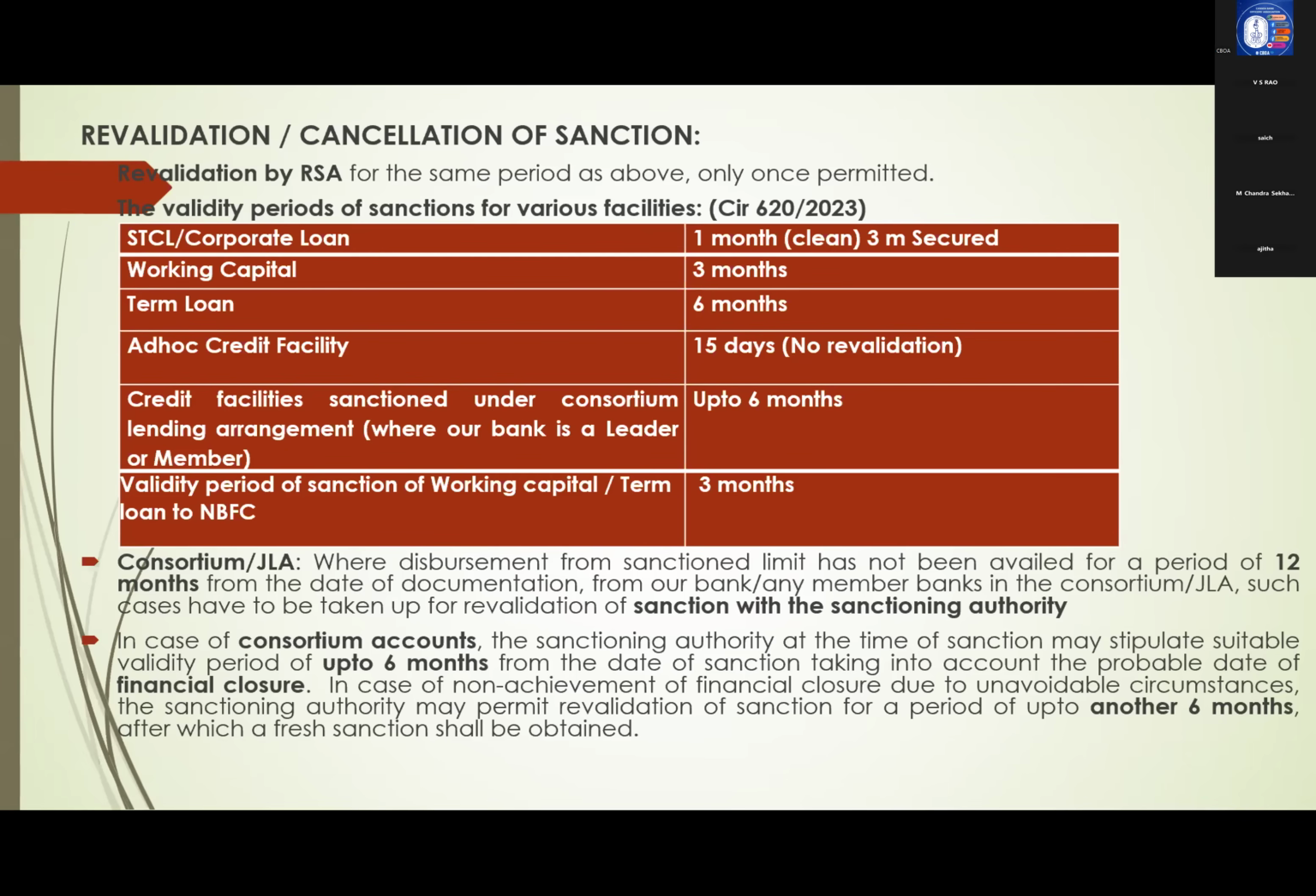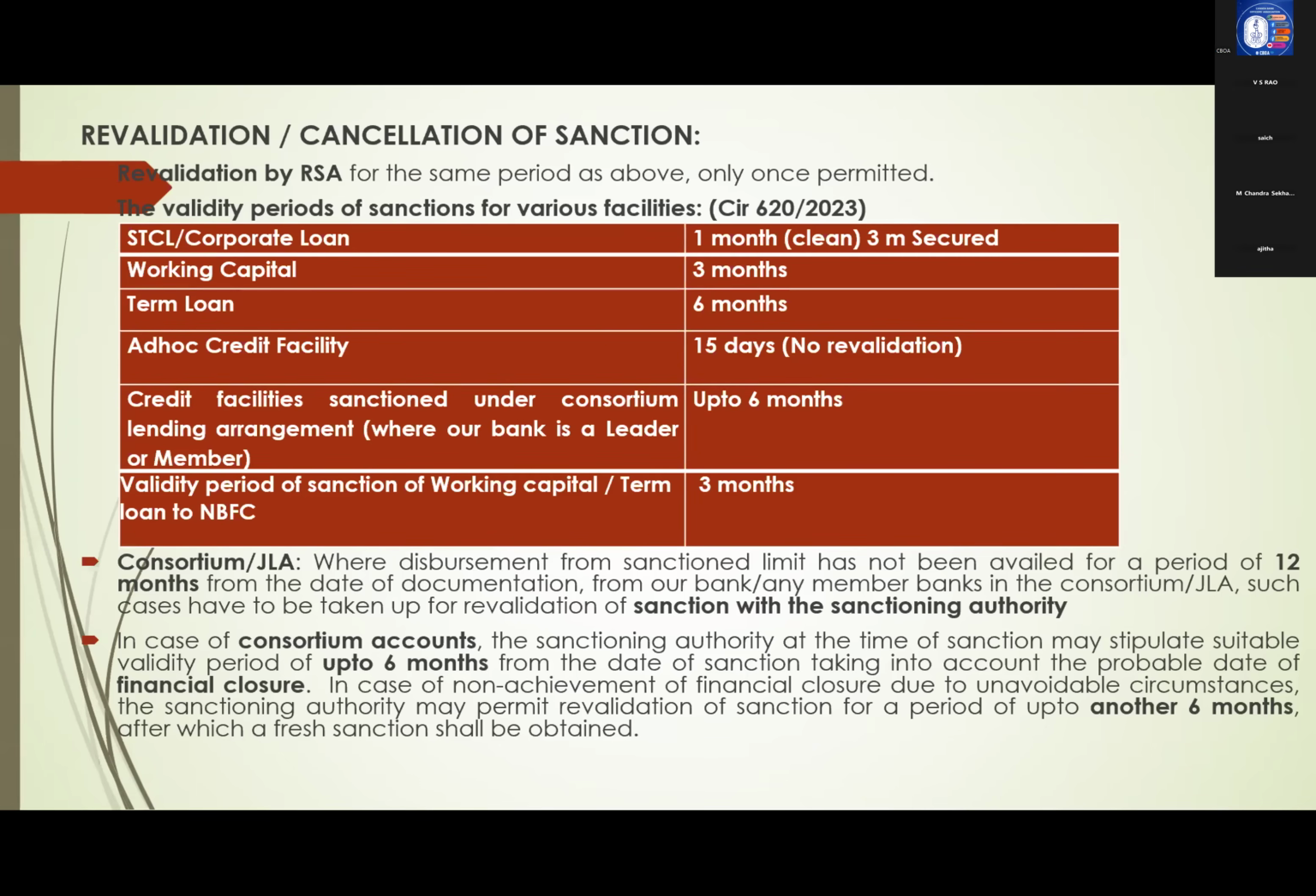And validity period of sanction of working capital or term loan to NBFCs. Whether you are sanctioning either working capital or term loan to NBFC, their validity period is 3 months. Sanction validity 3 months only. So revalidation also same period we can do. Ad hoc facility, no revalidation.